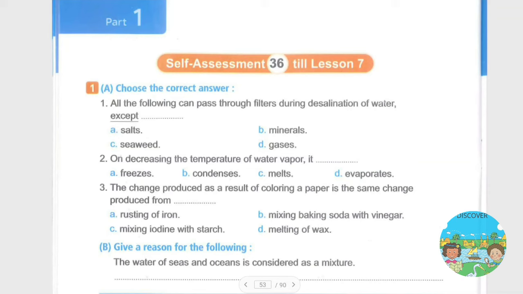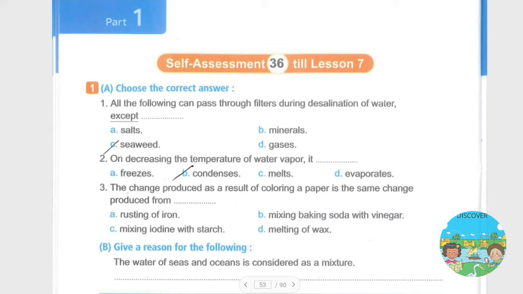Assessment number 36, let's start with the correct answers. Number 1 says: all the following can pass through filters during desalination of water except the seaweed. Okay. Number 2: on decreasing the temperature of water vapor it will condense.